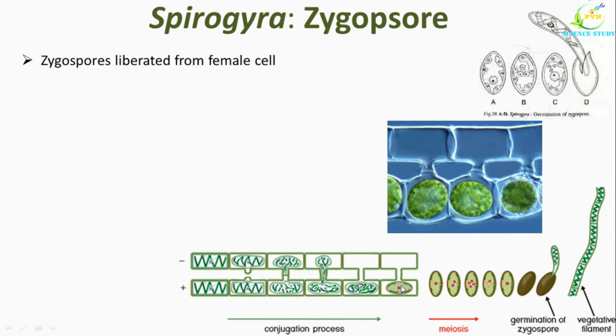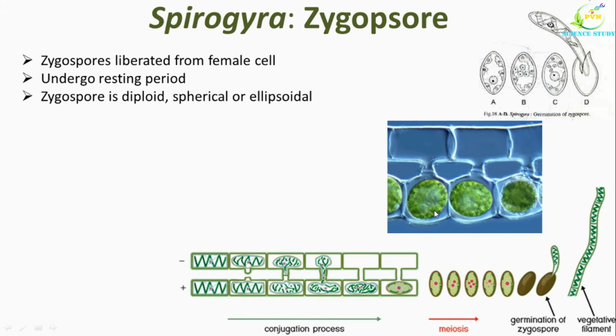The zygospores are liberated from the female cell by the destruction and decay of the cell wall and sink to the bottom of the pond. This zygospore undergoes a prolonged period of rest. Each zygospore is diploid, spherical or ellipsoid in shape and consists of a thick wall.